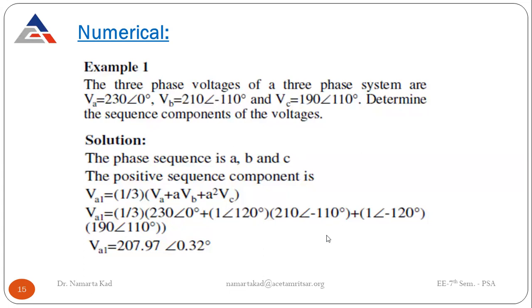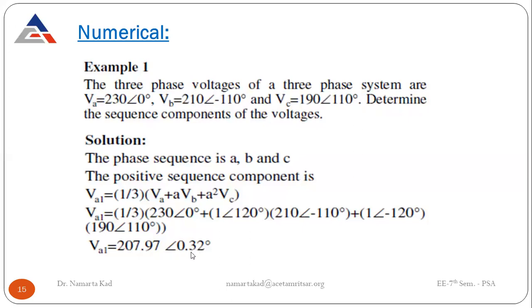VB is this, plus A square. A square is 1 angle minus 120 degree, or you can also write it as 1 angle 240 degree, in the positive angle form. And this one is VC.